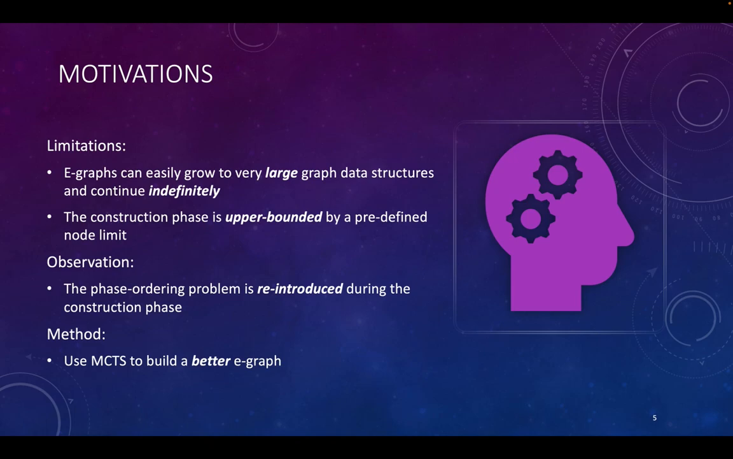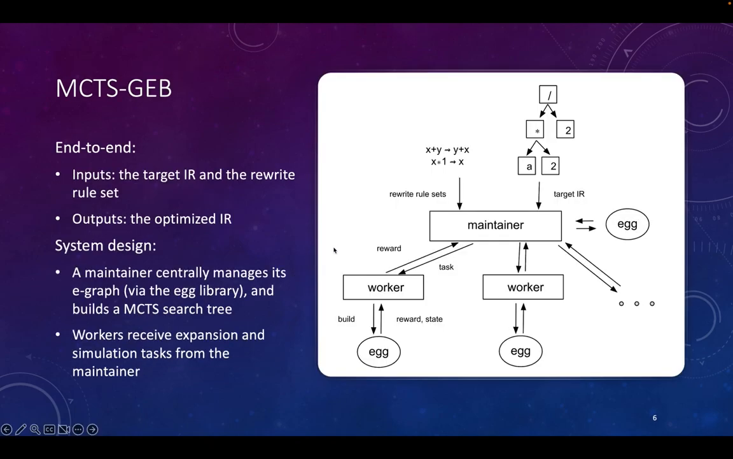construction phase. These slides show the end-to-end overview of our system. At the end-to-end level, we take as input the initial target IR and some rewrite rule sets, and it outputs the optimized IR. A maintainer is going to essentially manage all the data structures, including the E-graph and the MCTS search tree, and workers are going to receive messages from the maintainer and perform expansion and simulation respectively.